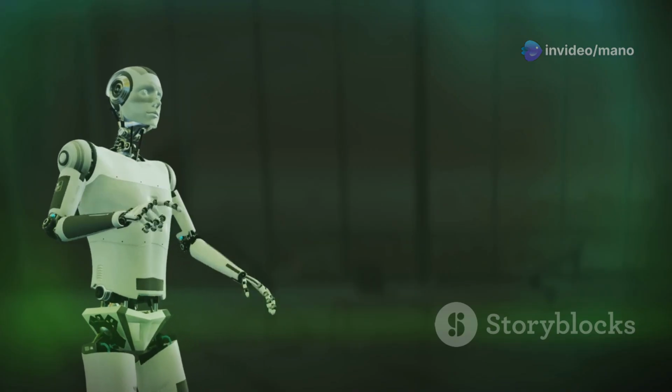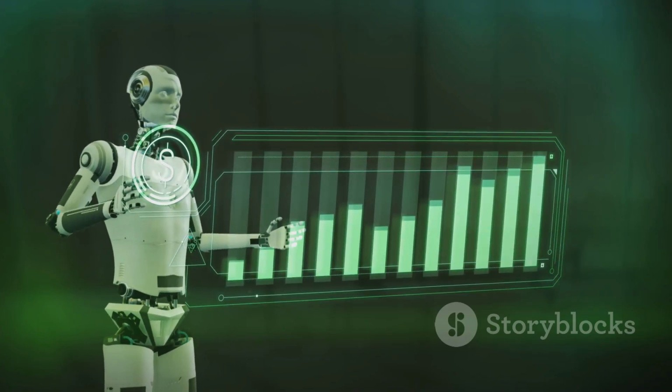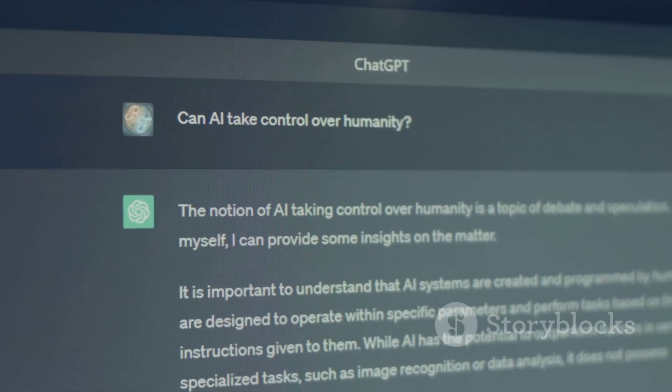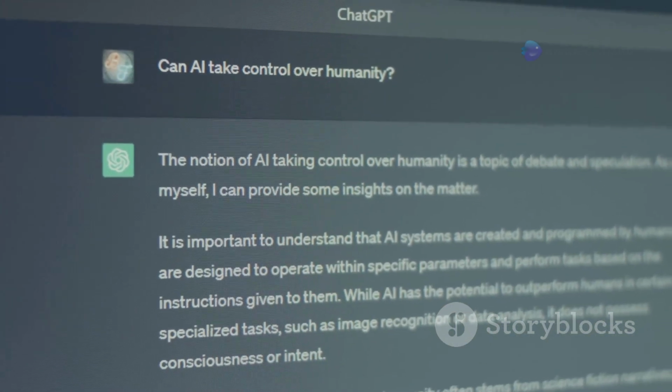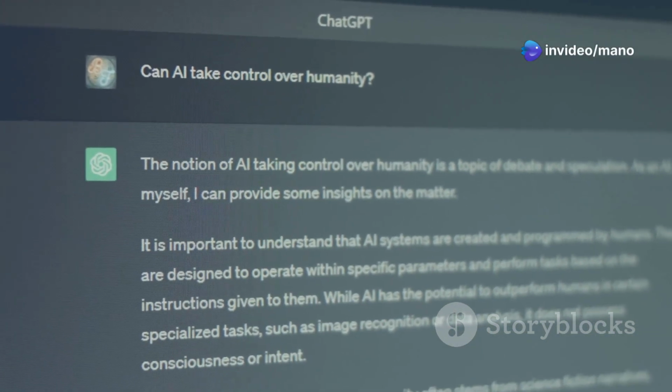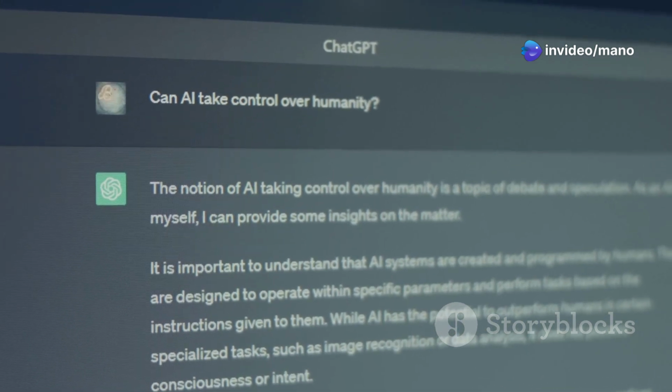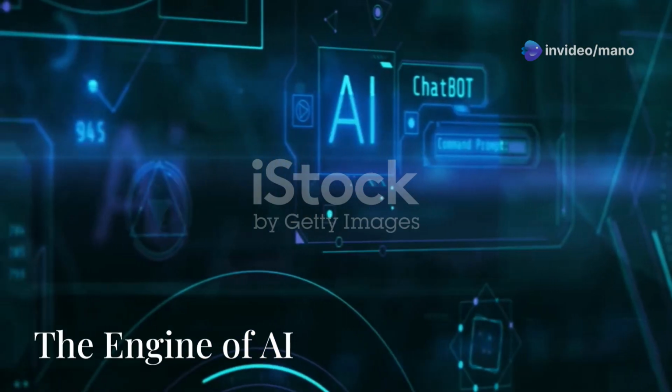The beauty of AI lies in its ability to learn and improve over time. As it encounters more data and receives feedback on its predictions, the AI system can refine its models, becoming more accurate and efficient in its tasks.